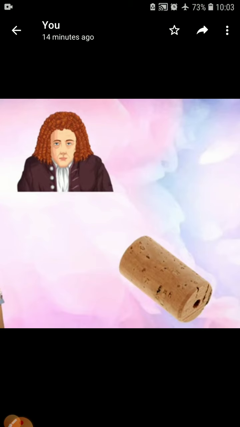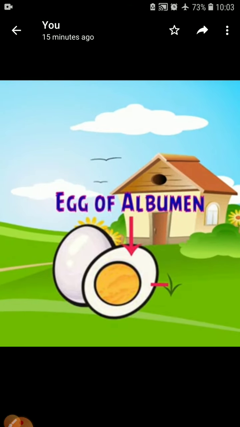So the second thing about the organism is that our cells vary in size, shape, and color, isn't it? They vary in size, shape and color. So how do they vary in size, shape and color? Let us study about it here. First of all we will discuss the size.